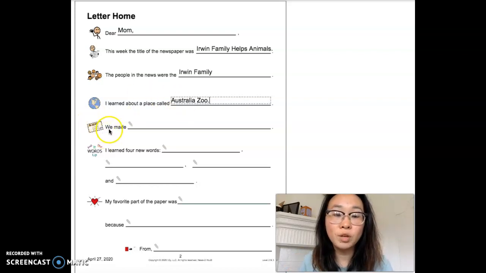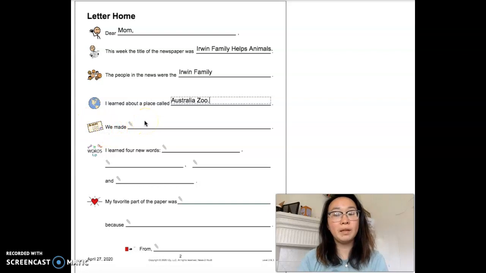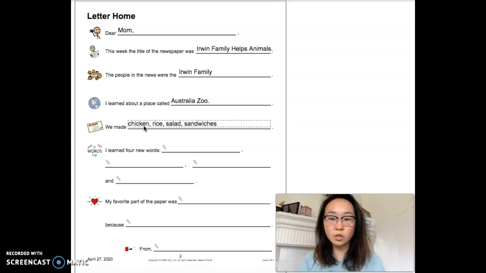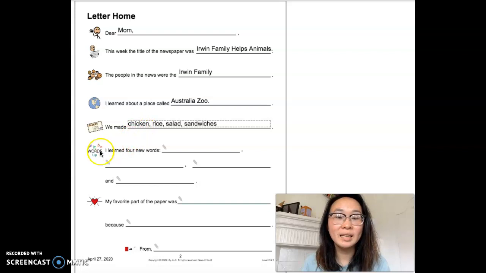The next one says we made. So this one talks about the food we made this week. So everyone is different. I know if I think about the food that I made this week, I would say we made chicken, rice, salad, sandwiches. So any of those you can put. You can also write something that you helped make with your family, or that you had a snack on. Any of those work.